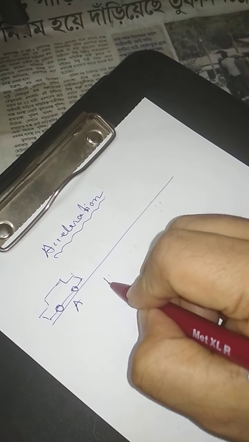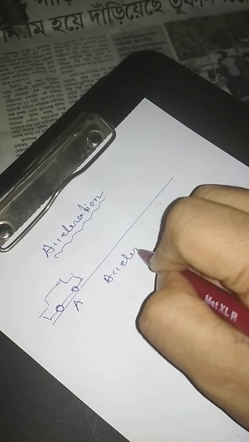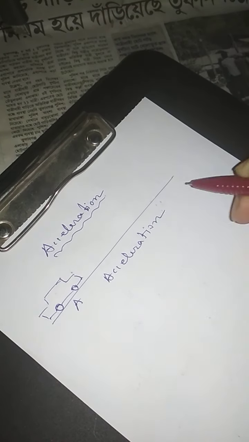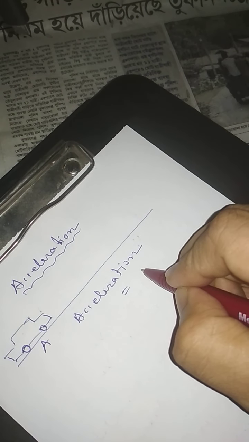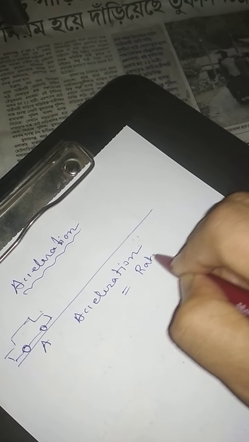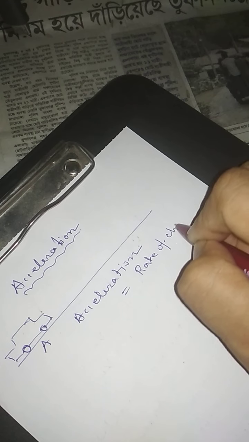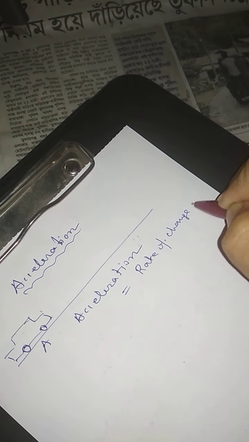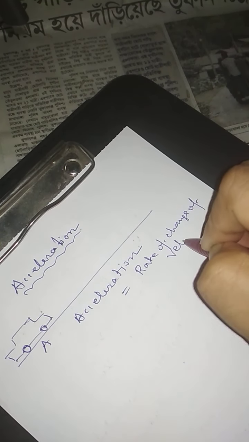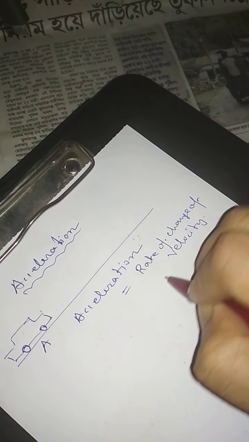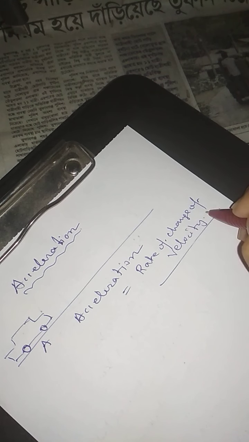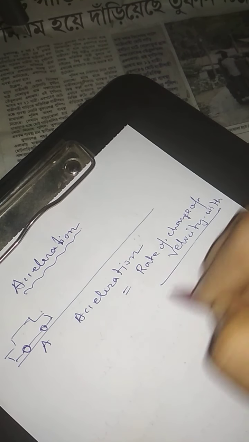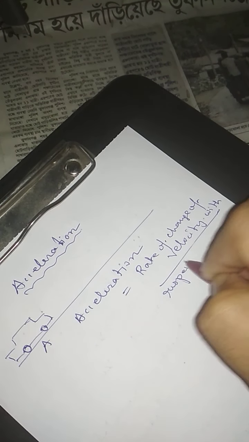So acceleration equals to rate of change of velocity with respect to time.